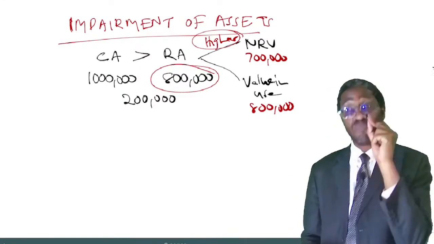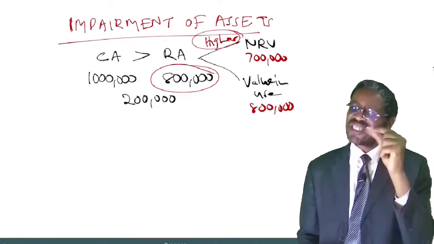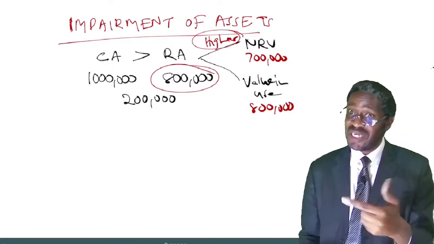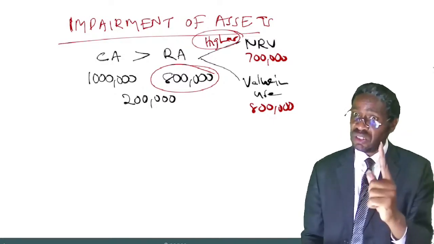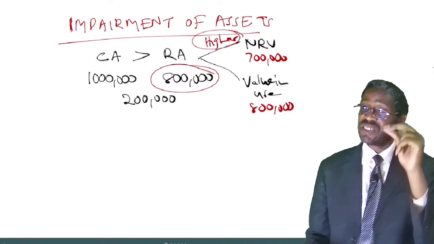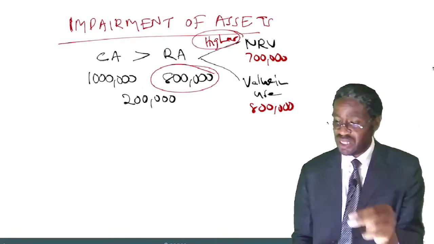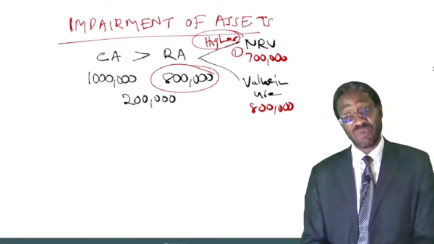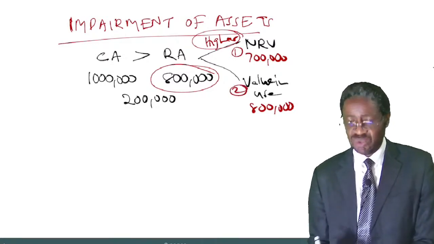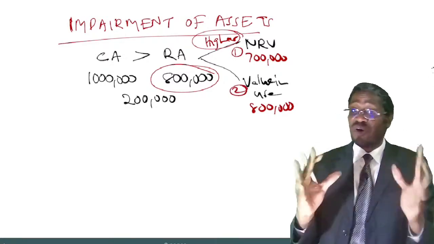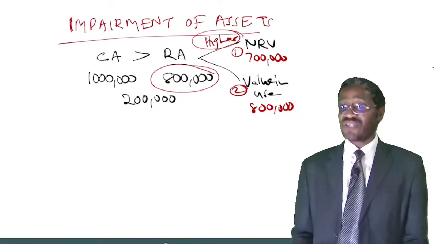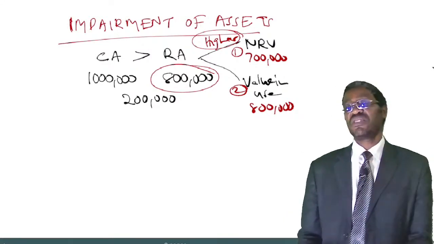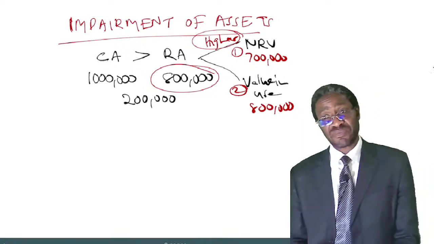So when you are asked to define what is recoverable amount of an asset, we normally define it to be the amount that is considered to be the higher of number one, net realizable value, and number two, value in use. Whichever of the two is higher, that's what you consider to be the recoverable amount.